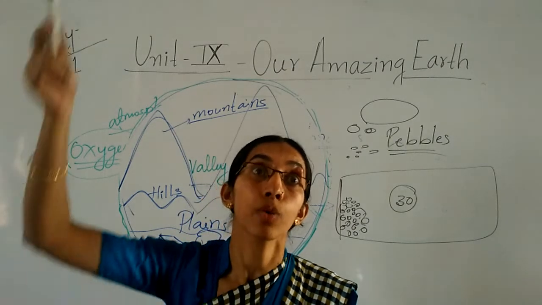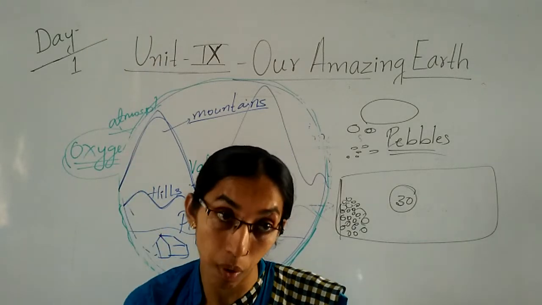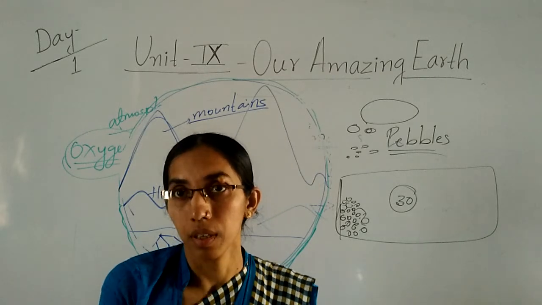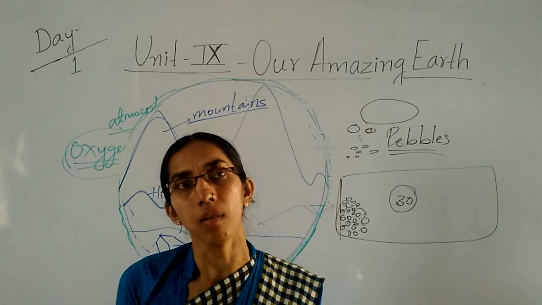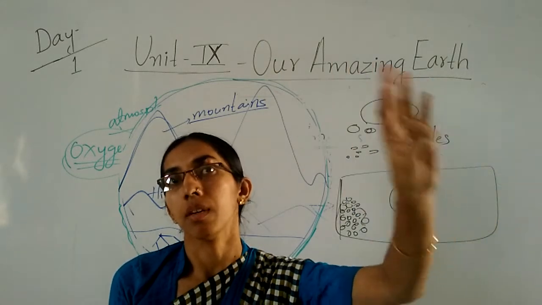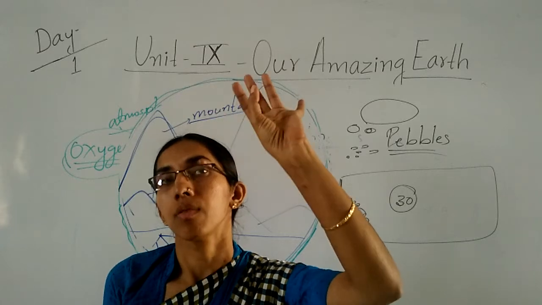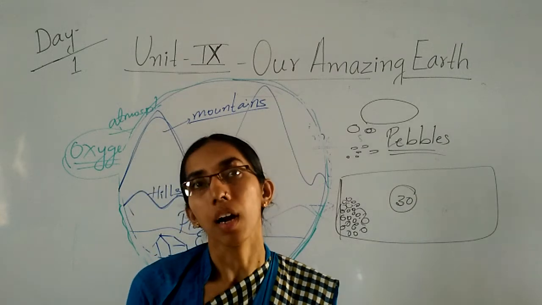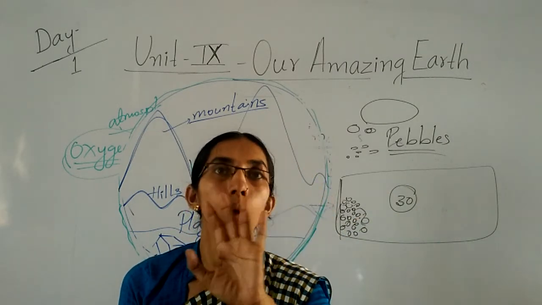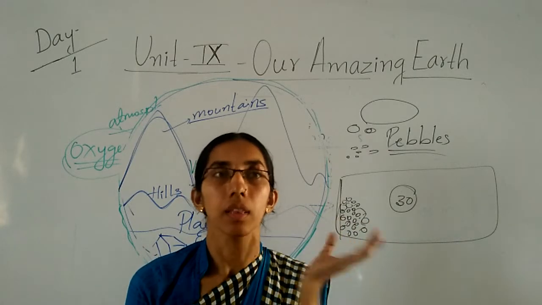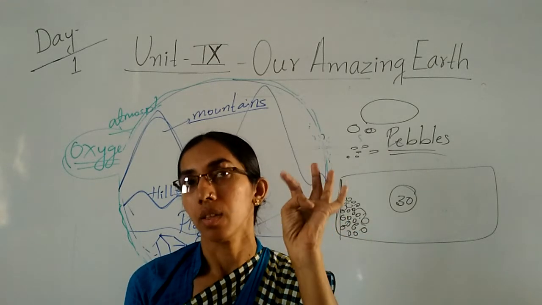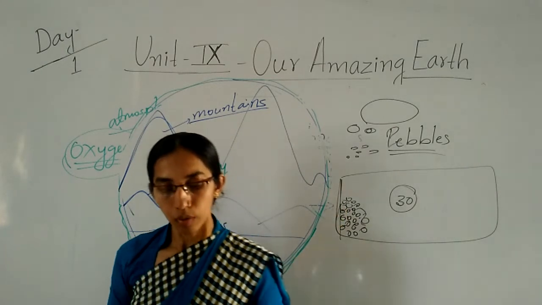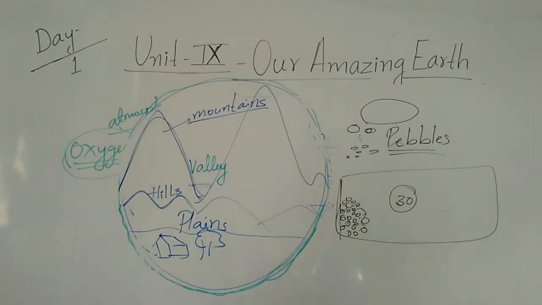All are different. Some are too tall, some plants are too small, some are smaller than plants, they are called shrubs and bushes. See, everything we find on this earth, mountains, hills, plains, soil, trees, rocks, everything is different from each other. They do not look the same everywhere. They are different in color, in shape and size also.